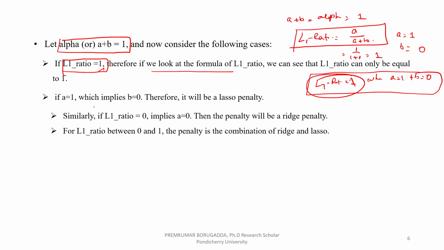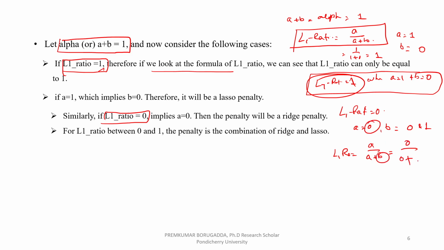Similarly, if the L1 ratio is equal to 0, at that point A is equal to 0, and B can be anything, either 0 or 1. According to the formula A by A plus B, A means 0, so 0 by 0 plus B, where B is either 0 or 1.